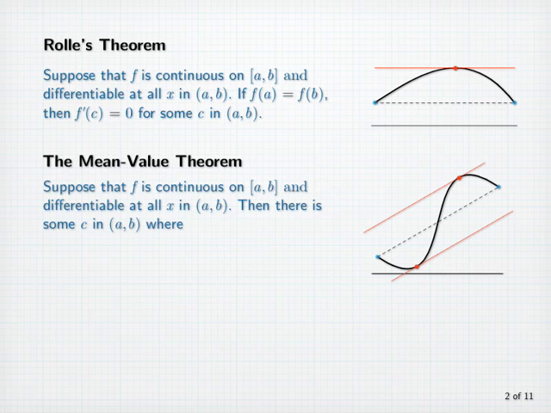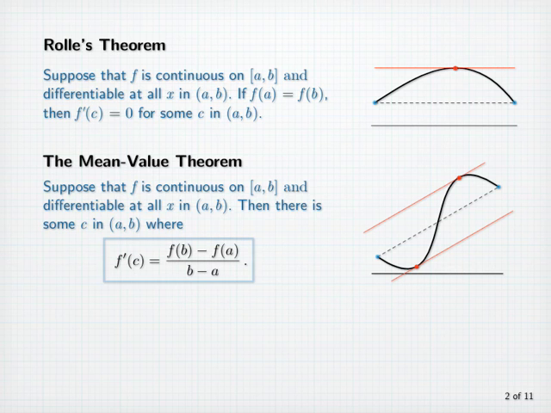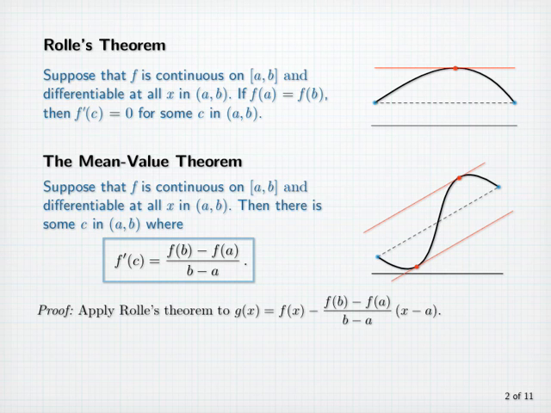Suppose that f is continuous on the closed interval [a, b] and differentiable at all x in the open interval (a, b). Then there is some number c in the open interval (a, b) where f'(c) is equal to (f(b) − f(a)) divided by (b − a). To prove this theorem, we'll apply Rolle's theorem to the function g(x) equal to f(x) minus (f(b) − f(a)) divided by (b − a) times (x − a).